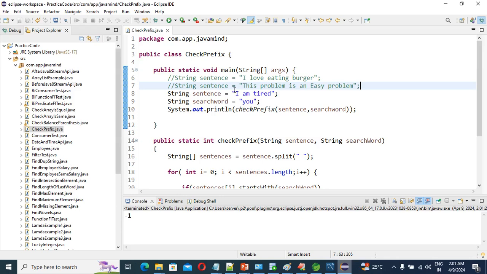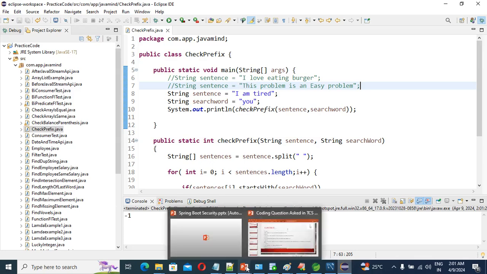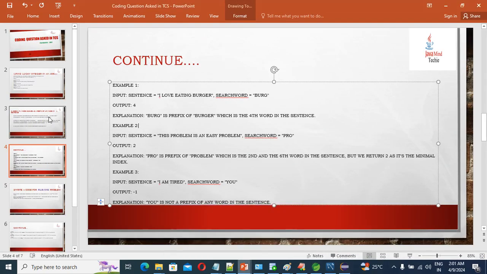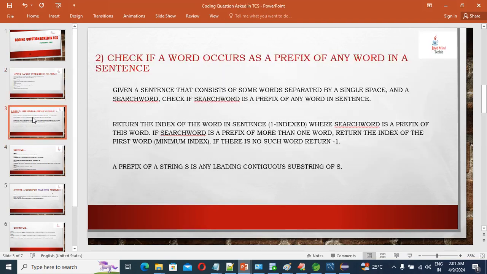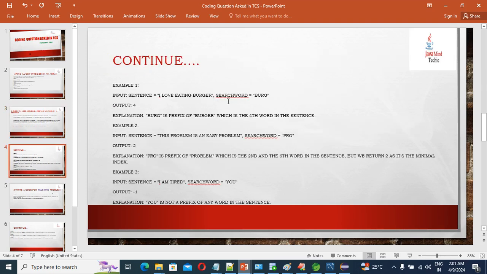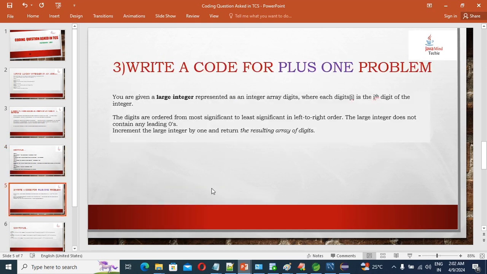That means all these three scenarios are working fine. So for which problem, guys? The problem is this one: check if a word occurs as a prefix of any word in a given sentence, as per our three scenarios. Correct, guys? So that is the question asked by the interviewer. This is the second question, guys. Now the third question, guys. That is a very interesting question.